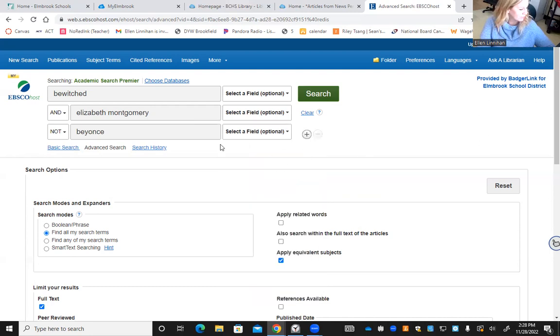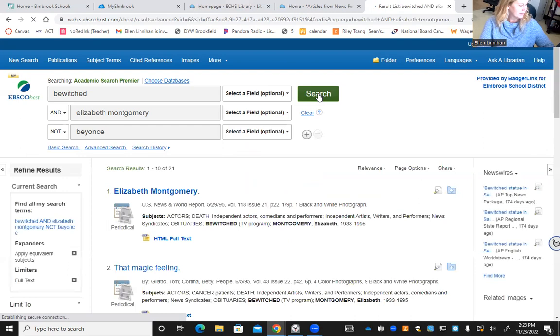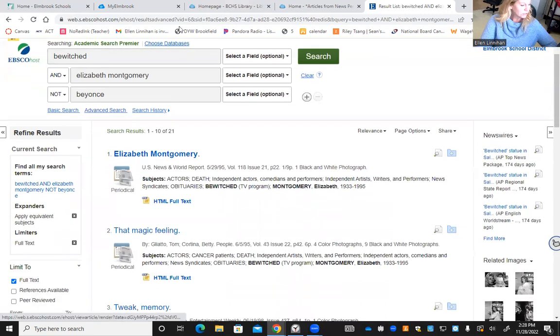I'm not going to change that for this one, but then I'm just going to go to search, see what we find. Probably didn't have to rule out anything with Beyonce because I don't think there's any connection, but you get what I'm saying. All right, so I have 21 possible articles. If you're like me, you don't want to read 21 articles to figure out if they're good, right? And chances are whatever you're searching, you're going to have more like 10,000 articles because I did a pretty specific search. So one way to do it is to do a more narrow search. If you can get rid of something and be more specific in your searching.